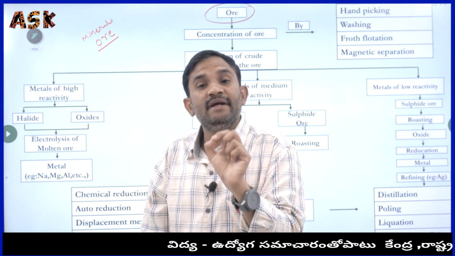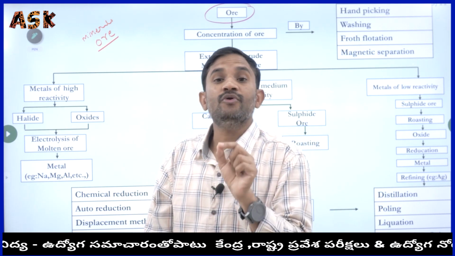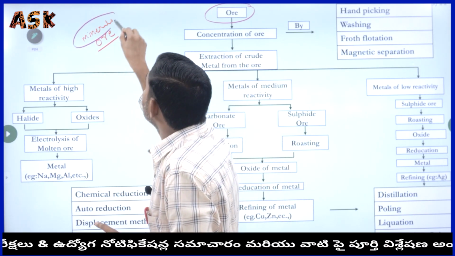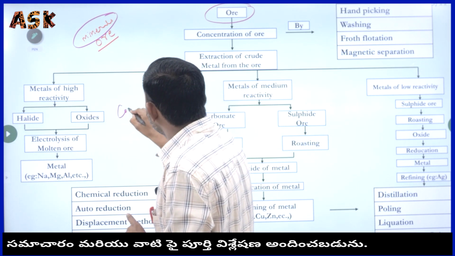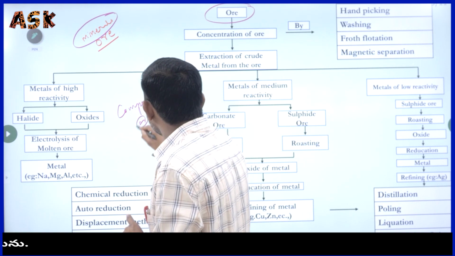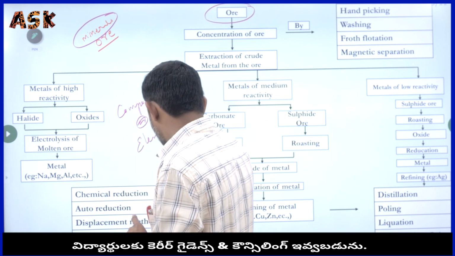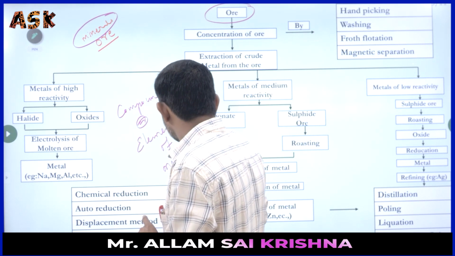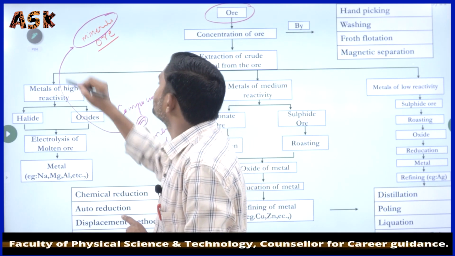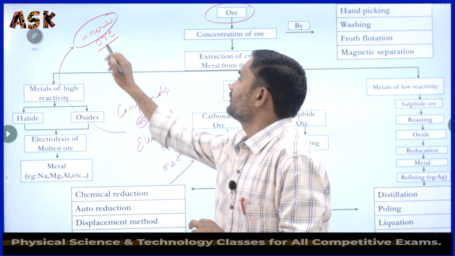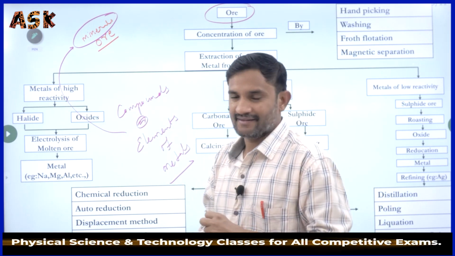Compounds or elements of the metals we consider as a mineral. Compounds of the elements of metals we have to know as minerals.